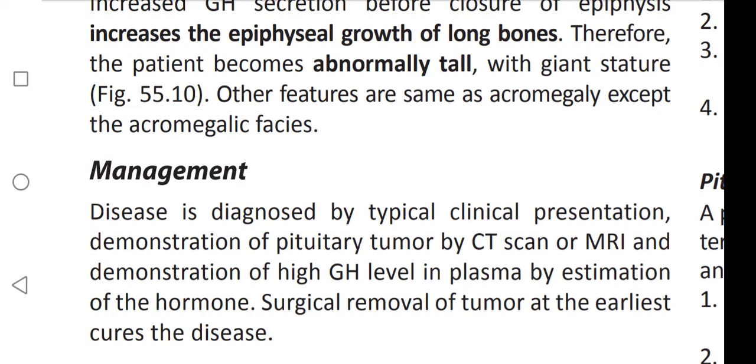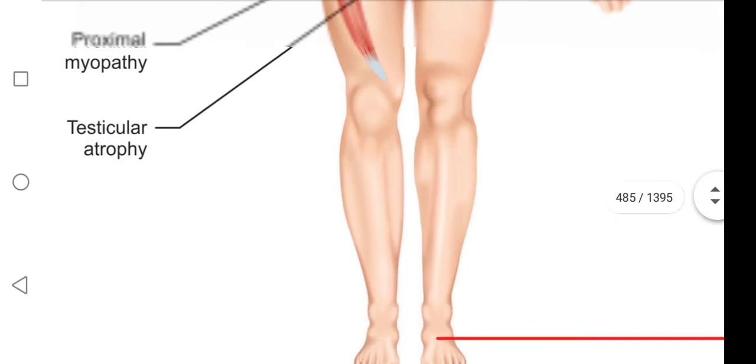Management. The disease is diagnosed by typical clinical presentation, demonstration of pituitary tumor by CT scan, MRI, and demonstration of high growth hormone level in plasma by estimation of the hormone. Surgical removal of the tumor at the earliest cures the disease. Coming to the diagram.